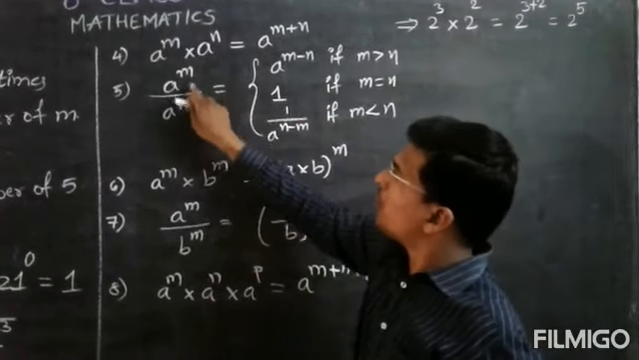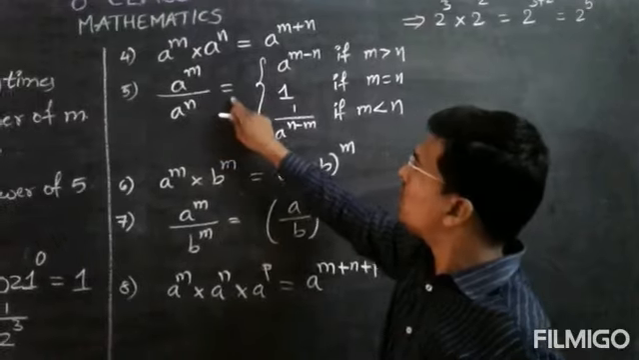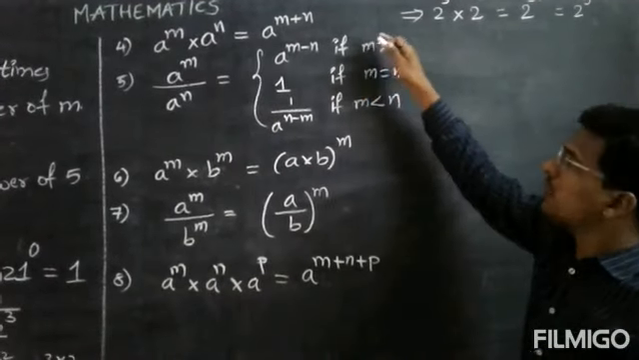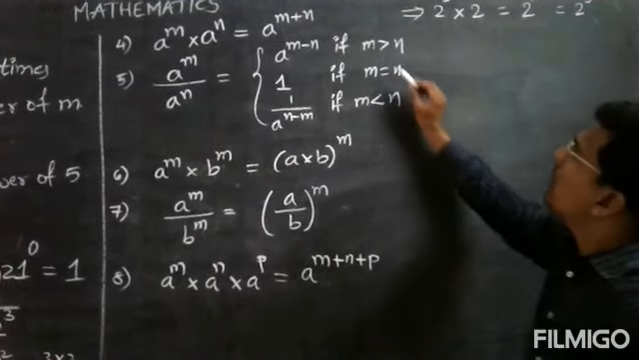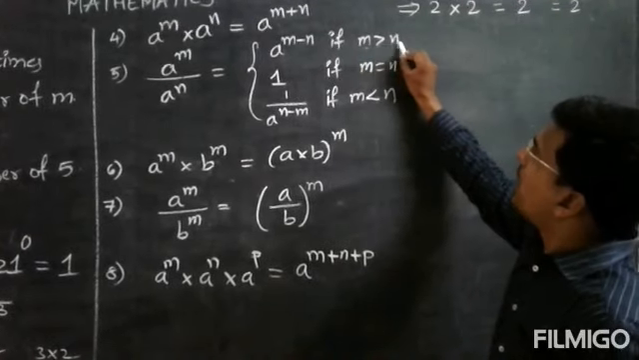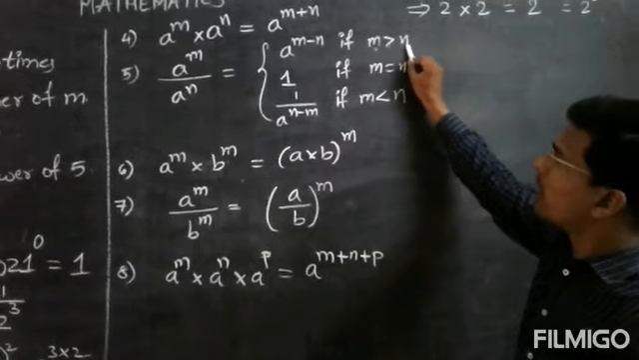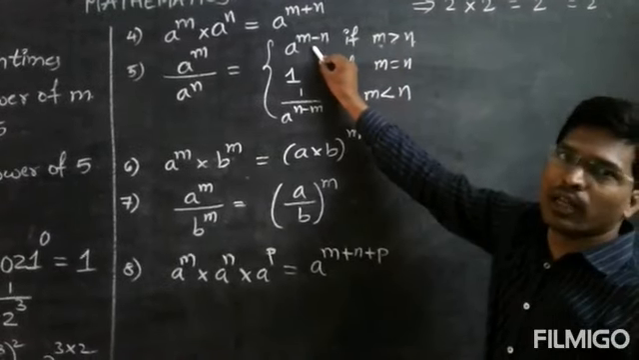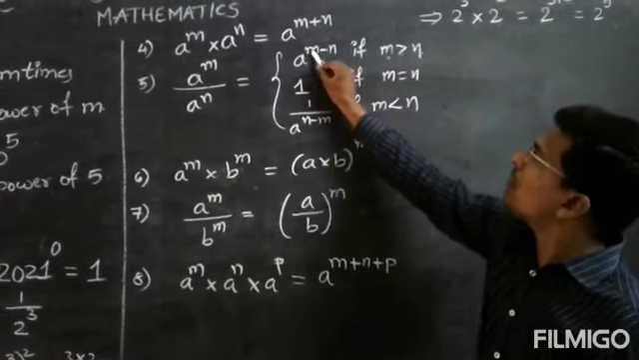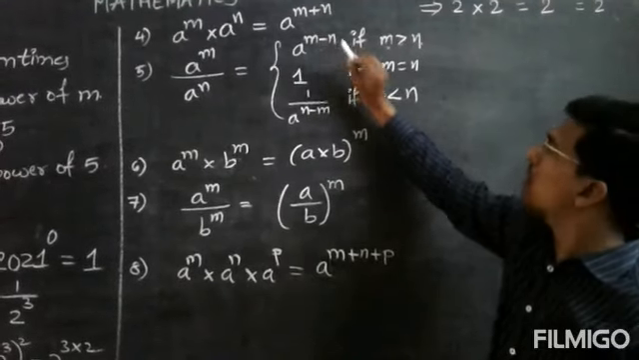And a to the power of m by a to the power of n is equals to, here 3 cases will be possible. Okay, if m value is greater than n value, the power m is greater than the power n, this is the possible answer. What is that? A to the power of m minus n.